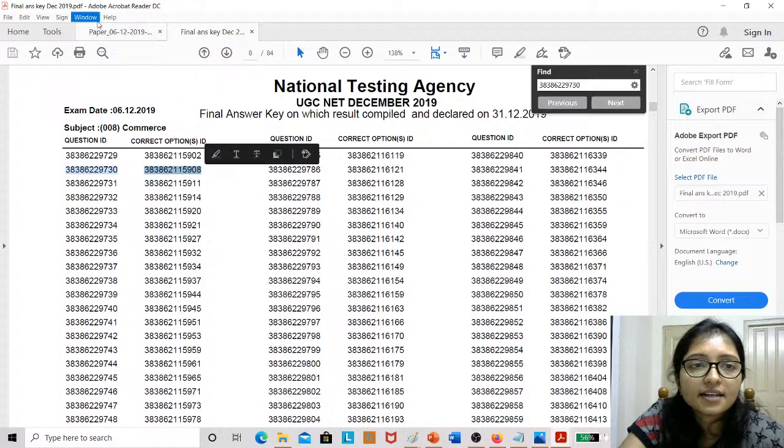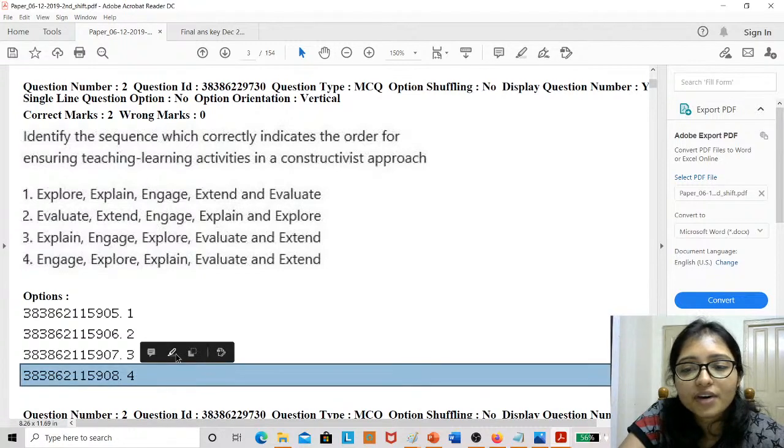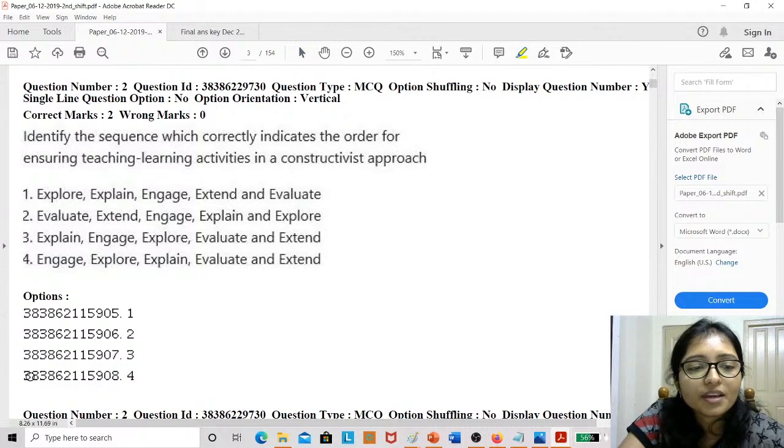908 is the answer, that is 4 is the answer. Sunita, you are correct. Subhendu, you are correct. Vikrant, you are correct. First you have to engage.